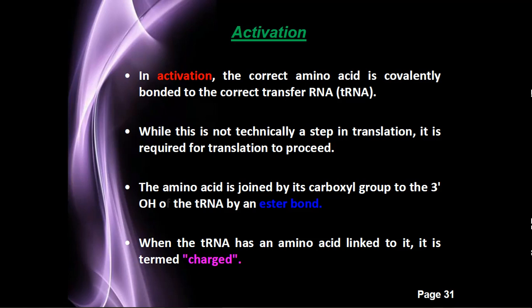Okay, the particular amino acid is joined through its carboxyl group to the 3' OH of the tRNA by an ester bond. Then, when the tRNA has an amino acid linked to it, it is called charged. It means that when the tRNA binds with a particular amino acid at its amino acid binding site, the tRNA is called a charged tRNA.